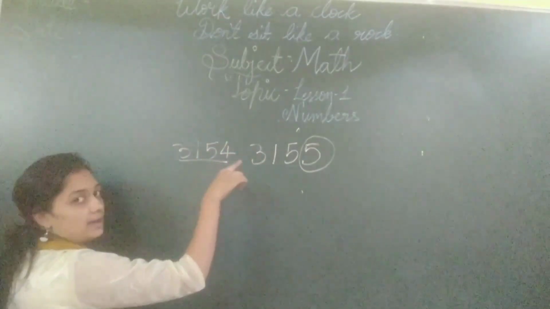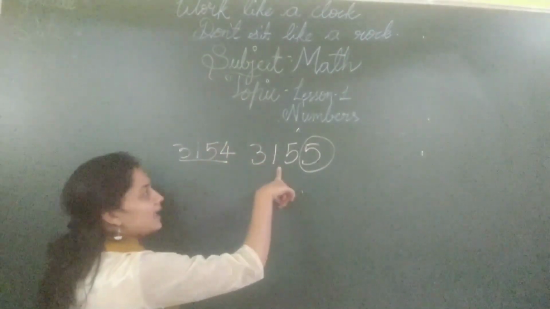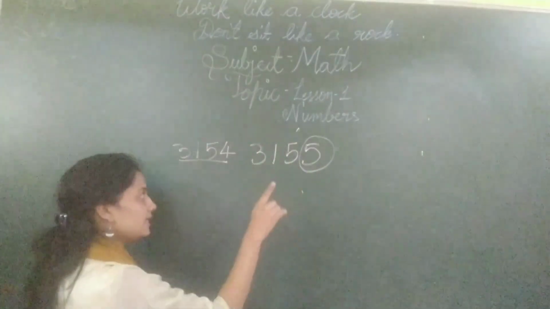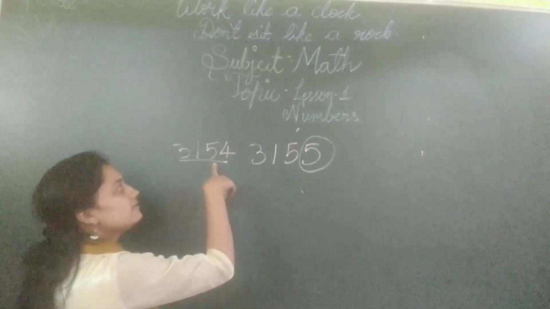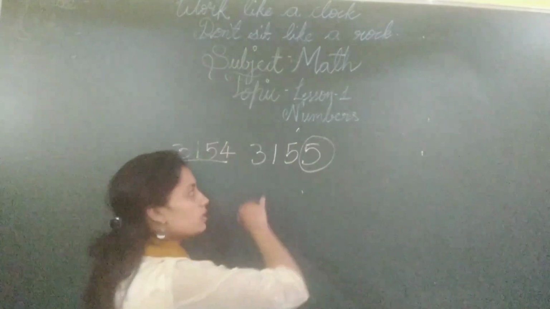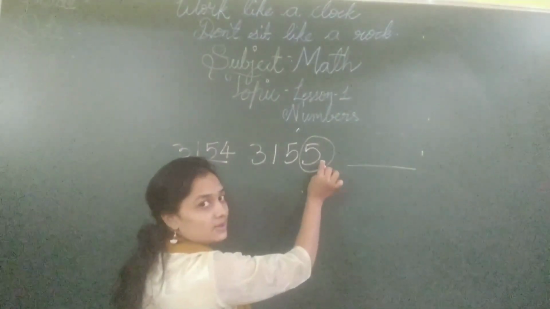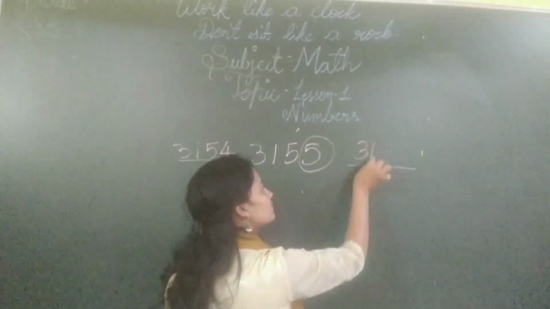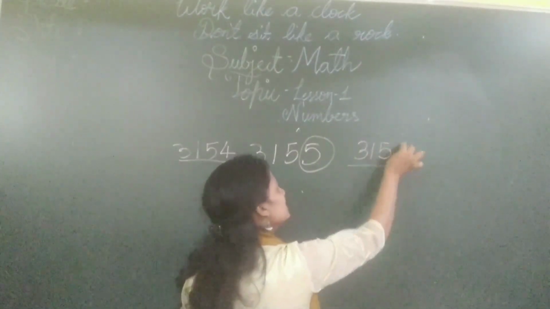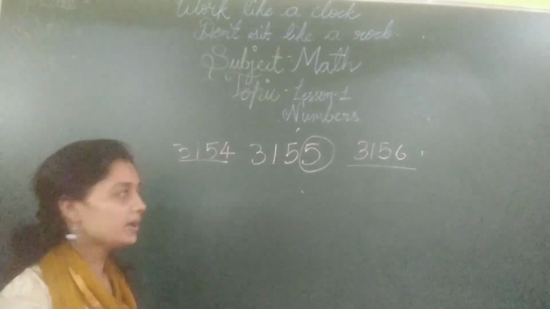So the number which comes before 3155 is 3154. So what comes after this? Just change the digit in one place. It's 3156. Yeah, it's very easy.